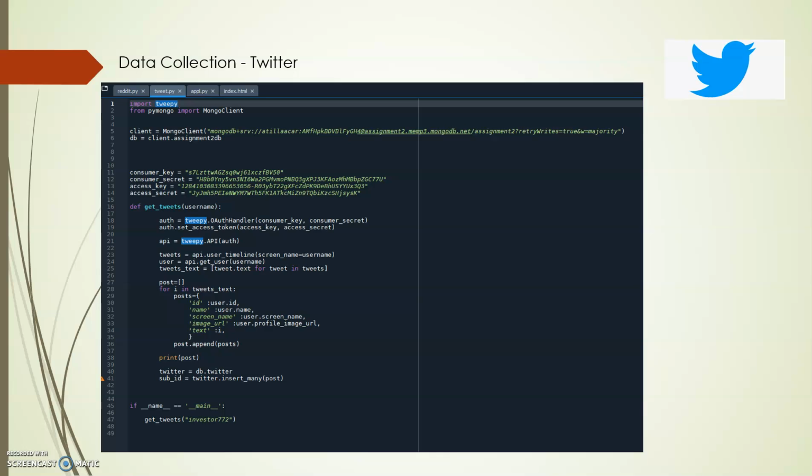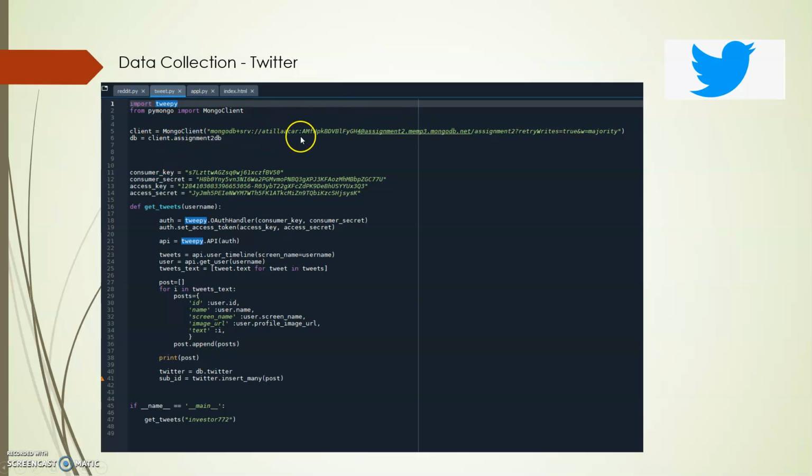The first code I would like to show you is tweet.py actually, and this code basically connects to my Twitter account using the API and gets all the posts that I have had so far, and then writes these posts into MongoDB. So basically, to do that, I need a library called Tweepy and also pymongo to connect to my MongoDB.